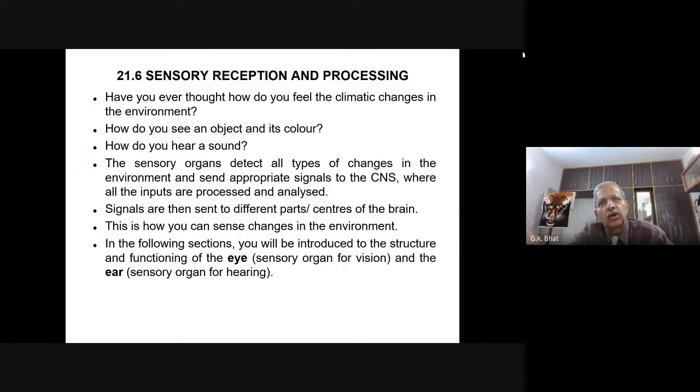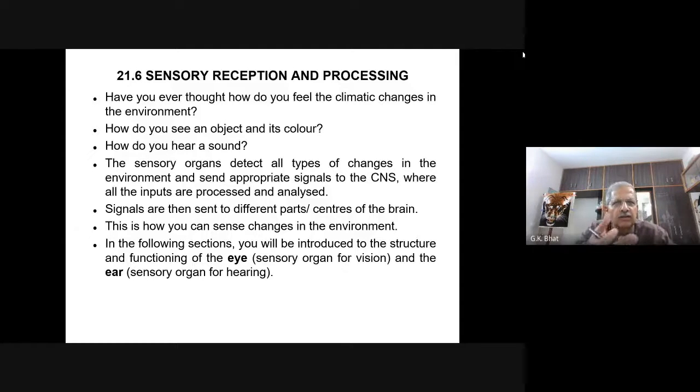Right from childhood, you have seen how the crow is always producing the sound or calling. And then immediately, without seeing the crow also, you can make out that yes, the crow is calling outside. So these are all learnt behavior, and these learnt behaviors are analyzed whenever we just hear the sound or whenever we see the object.